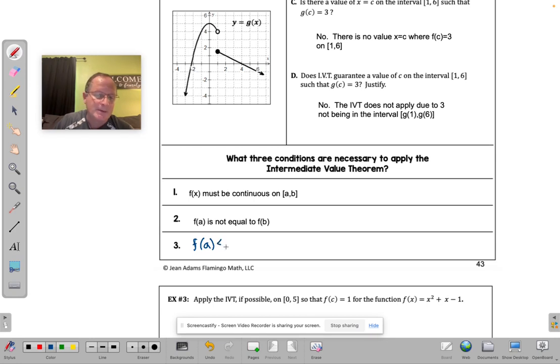So f of a is going to be less than f of c, which is less than f of b, or it could be flipped around: f of a is greater than f of c, which is greater than f of b. As long as your y value is between, it's continuous, and a and b are not the same thing, then you got it.